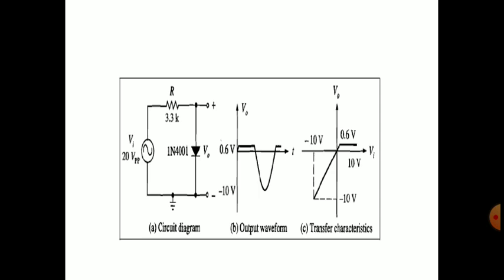But what happens in the negative half cycle? In the negative half cycle the diode is reverse biased, so the diode is practically an open circuit. It has a reverse resistance of some mega ohms, which we can practically consider as infinite. Then it will act as an open circuit. Then the output we are taking is across the 20 volt peak to peak source and the 3.3 K.